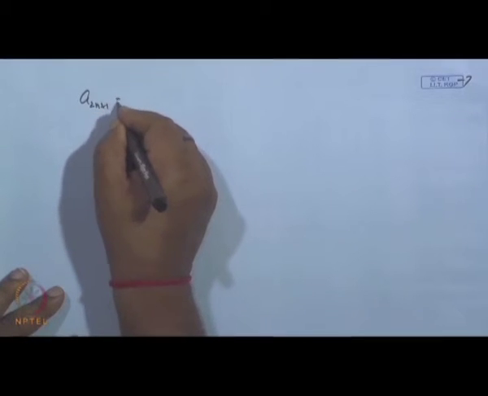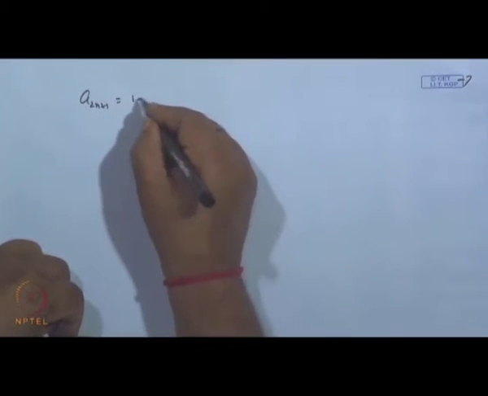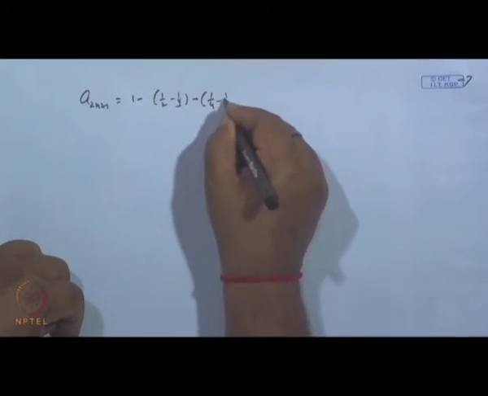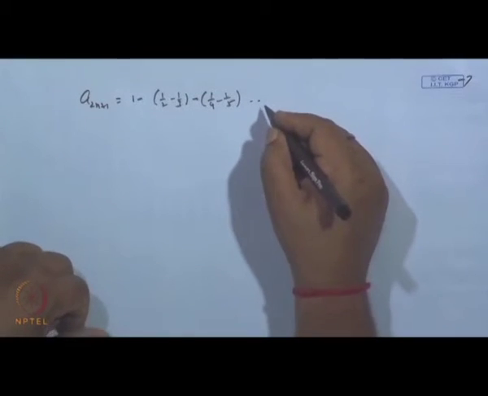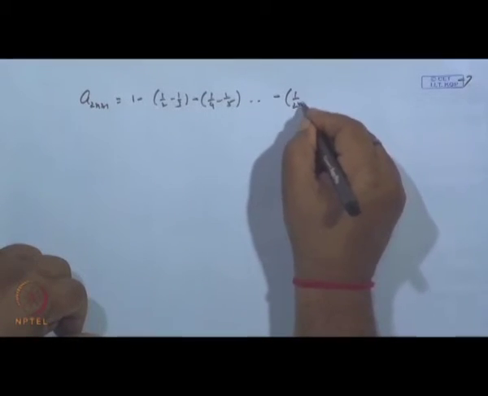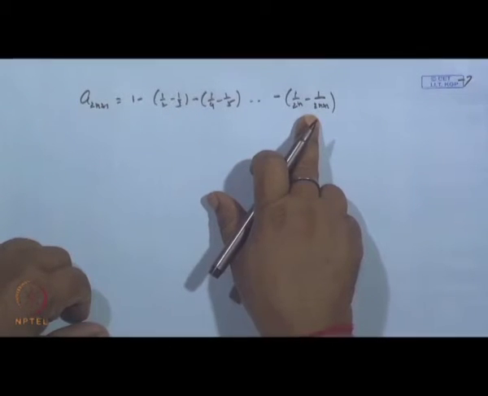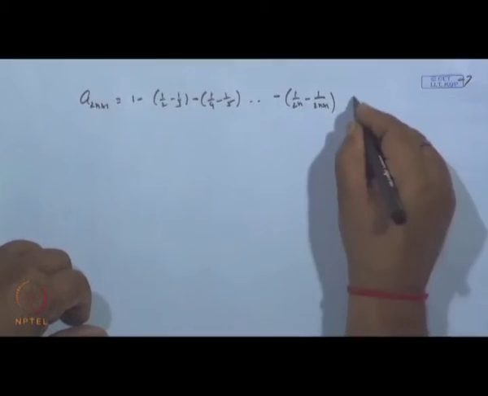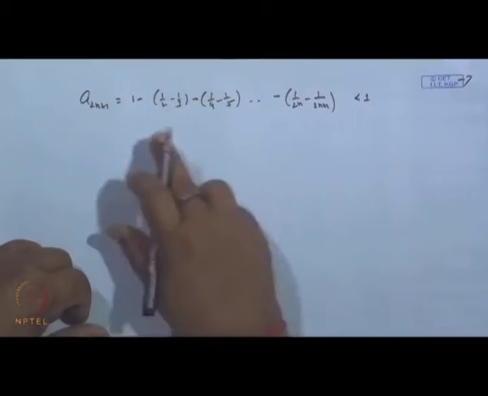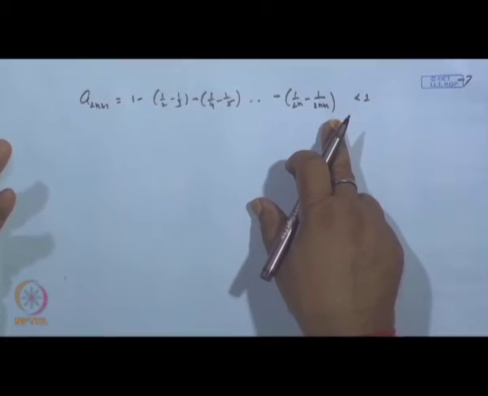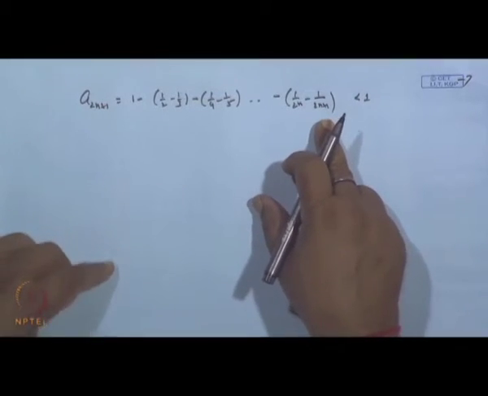If you go for the odd terms A 2n plus 1, then what do we get? 1 minus half minus 1/3 minus 1/4 minus 1/5 and so on, up to 2n plus 1. Again, these are positive quantities, so it will be less than 1. As n increases, it keeps on decreasing.